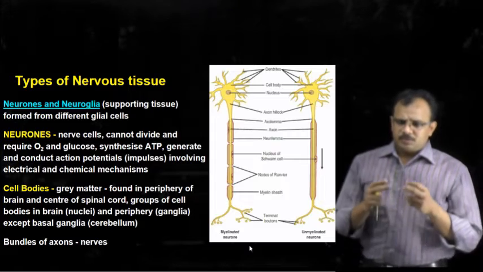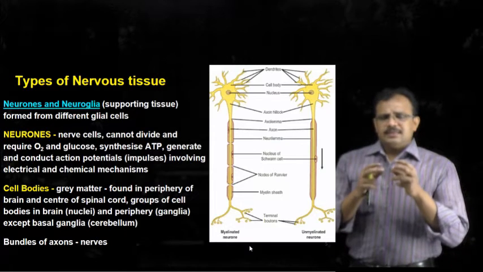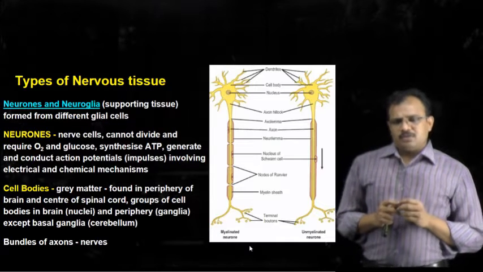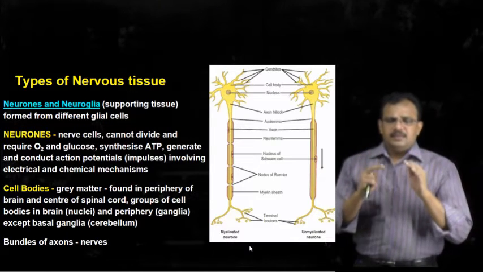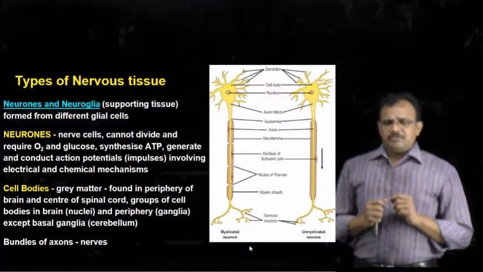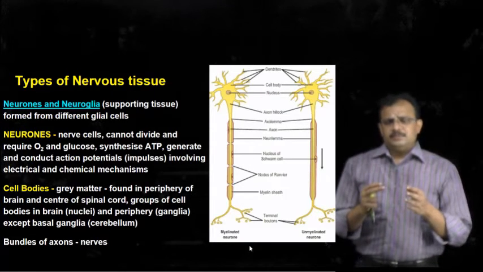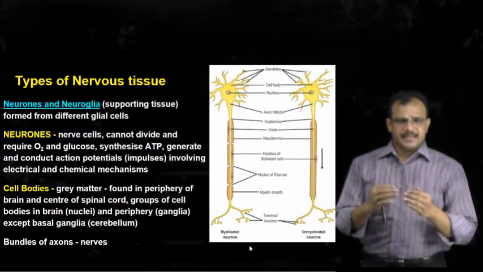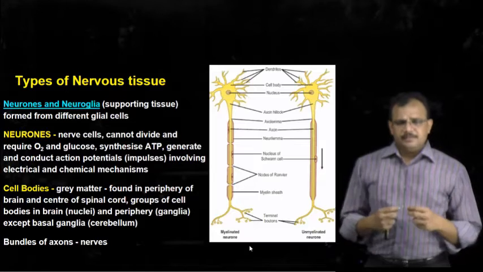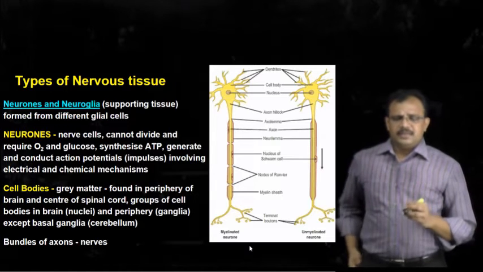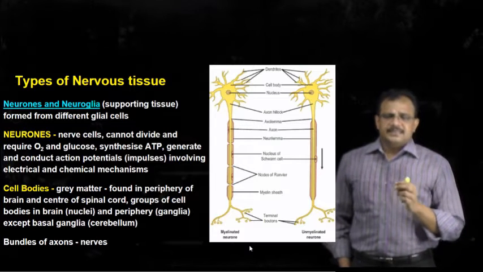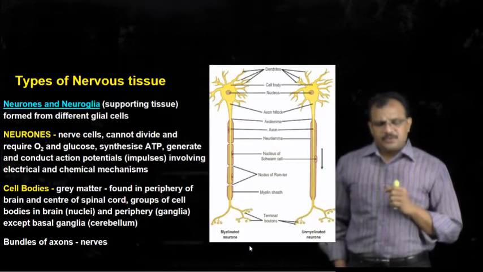In the case of the spinal cord, the cell bodies lie in the middle of the spinal cord, whereas in the brain the cell bodies lie in the peripheral regions, and in the middle it consists of axons. In the spinal cord, the cell bodies lie in the middle, whereas the axons lie in the peripheral regions. So the gray matter lies peripherally in the brain, and centrally in the spinal cord.